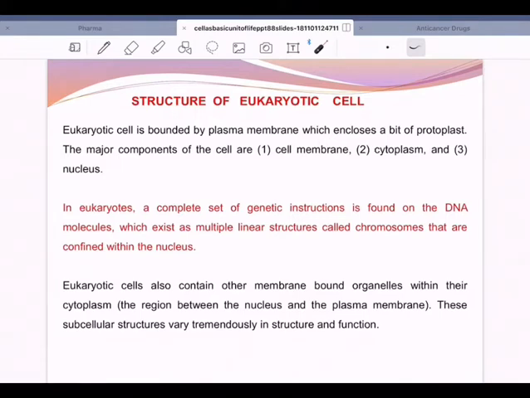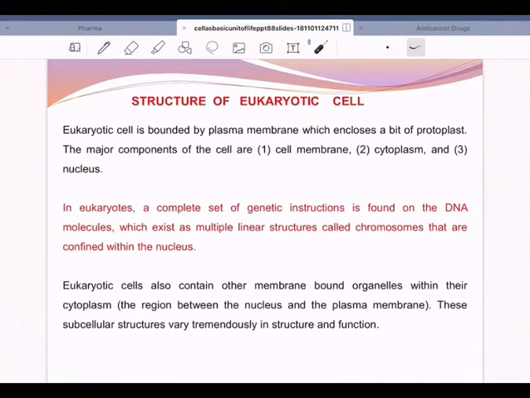So membrane-bound cell organelles will be there in the eukaryotic cell. The major components of a eukaryotic cell are the cell membrane, a lot of cytoplasm, cyto meaning cell and plasm meaning the liquid present inside the cell, and of course a very prominent nucleus. That's how we call them eukaryotic cells.